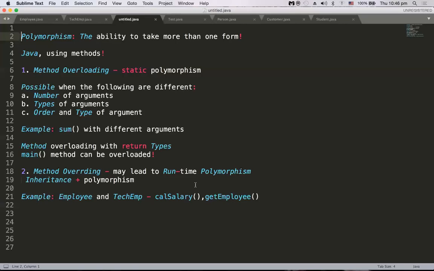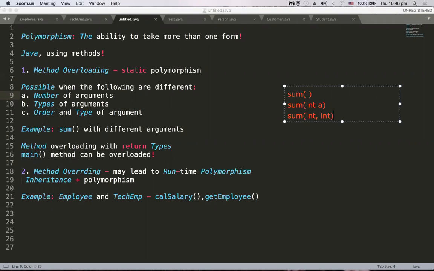Method overloading is possible as long as the following are different. As an example, let me annotate this. I have a method called sum. This sum method takes no arguments, and another sum method takes, let's say, int a, 1 argument, and I have another sum method which takes 2 arguments, int a comma int b.